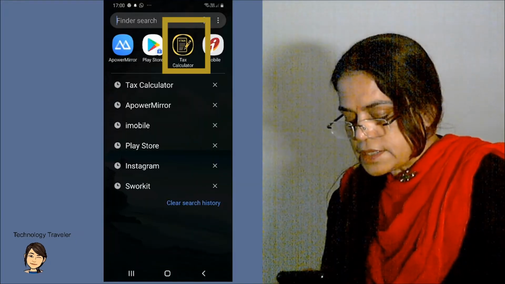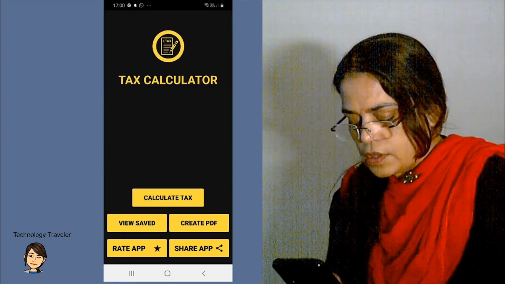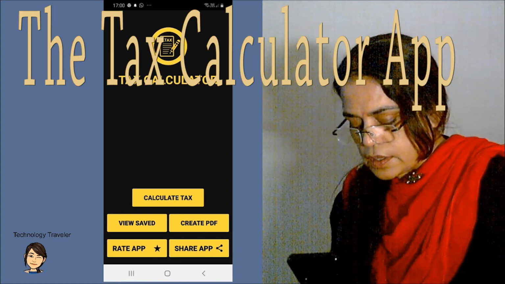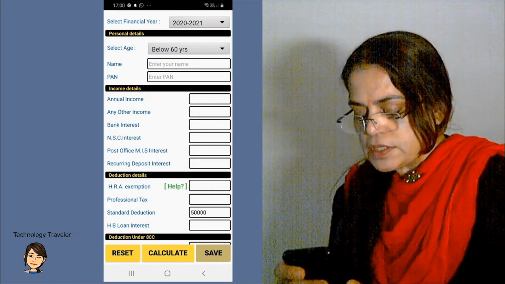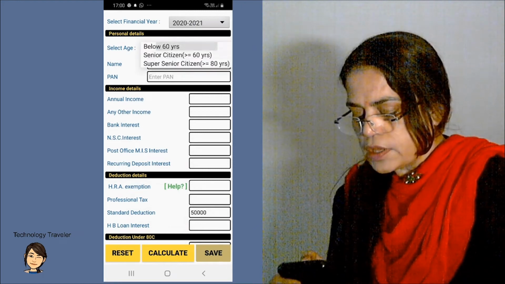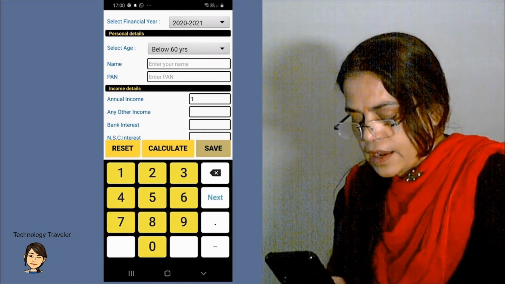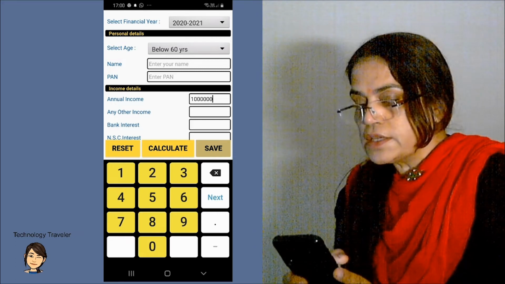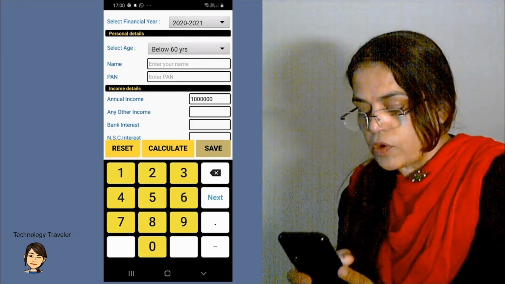Which regime suits you? This is the tax calculator app that I have found on Play Store, in beta version. There are many such apps. This one is by Mahua. So just click on calculate tax, fill up the details, choose the age, fill up the income. The gross salary is 10 lakhs. The gross salary is the salary that you're getting in the bank, so whatever monthly salary you're getting overall into 12.